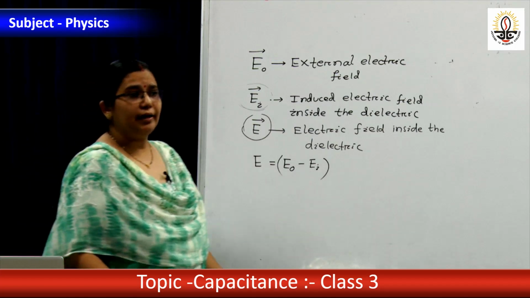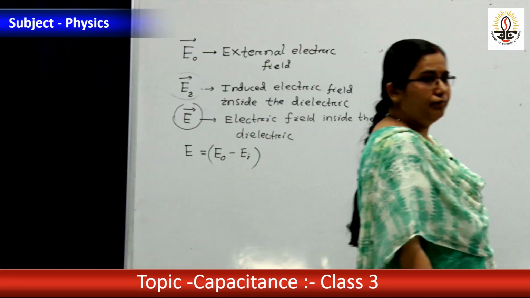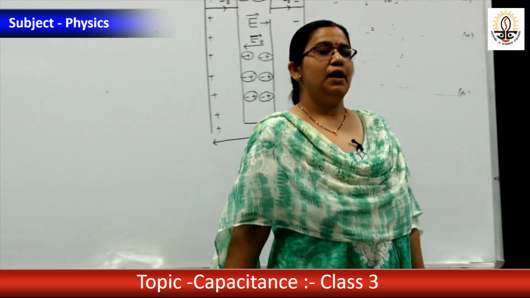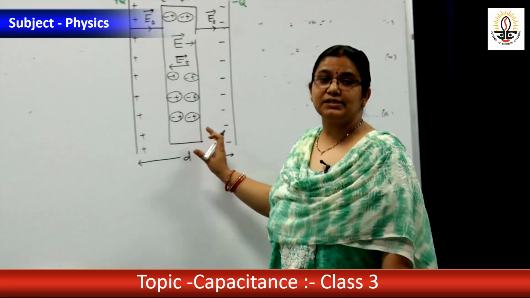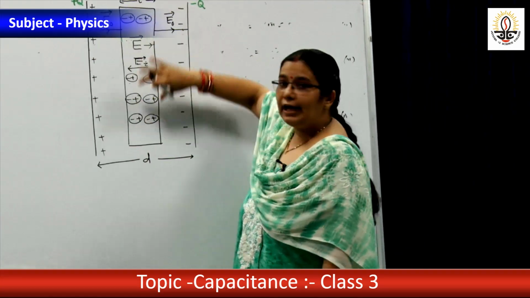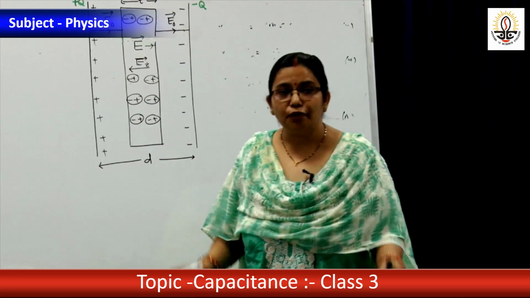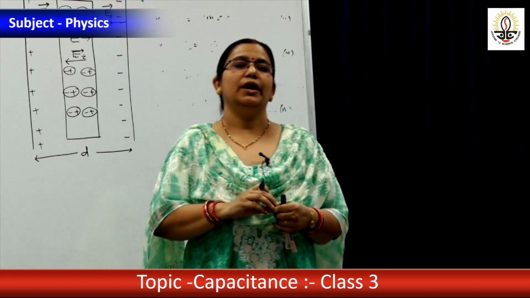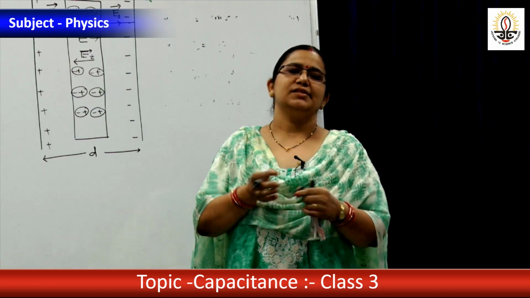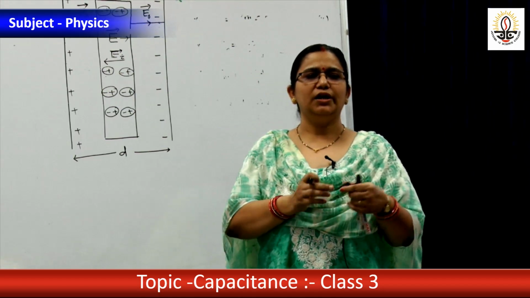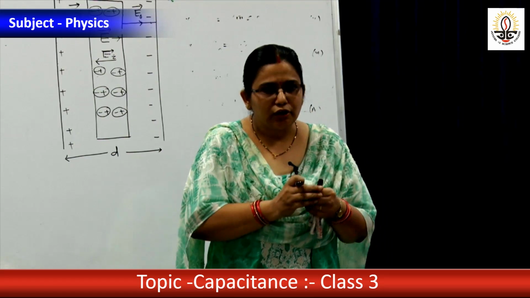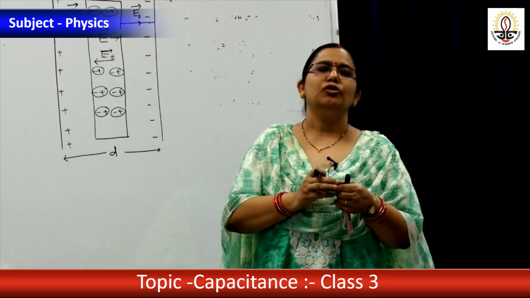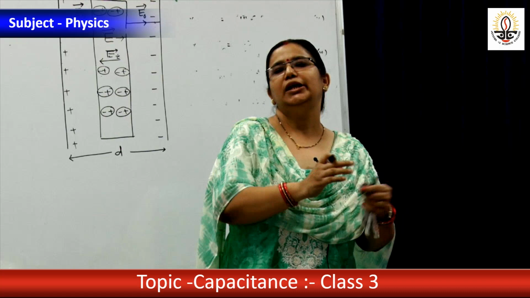Okay, what is our aim, dear? Our aim is to determine the capacitance of a capacitor having a dielectric slab. What is the formula of capacitance? C equal to Q by V. So we have to determine V. As in the last derivation, how do we determine V? Initially we determine E, then E equal to V by D, V equal to E into D.